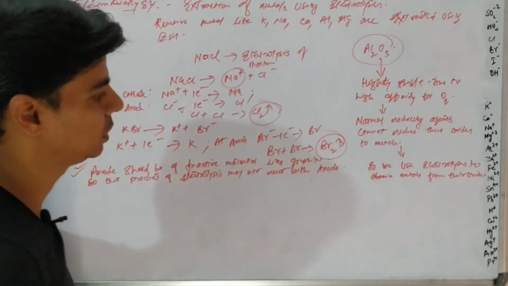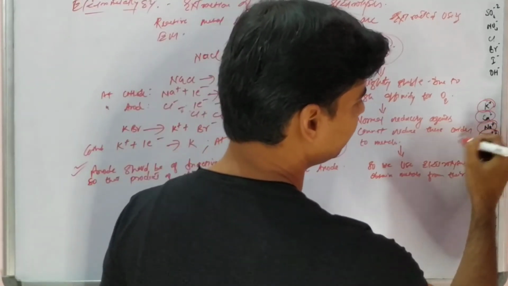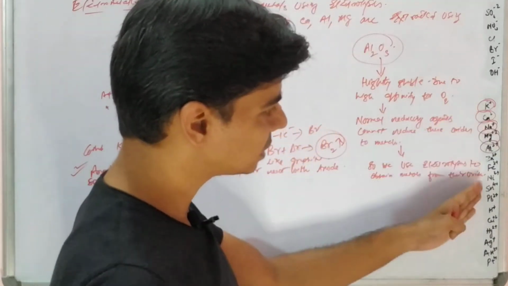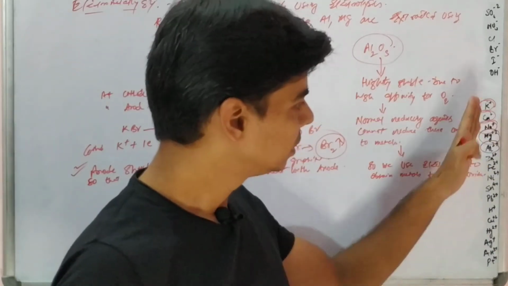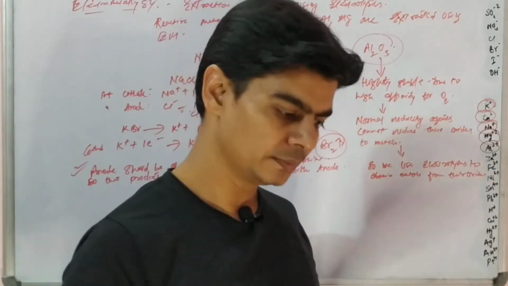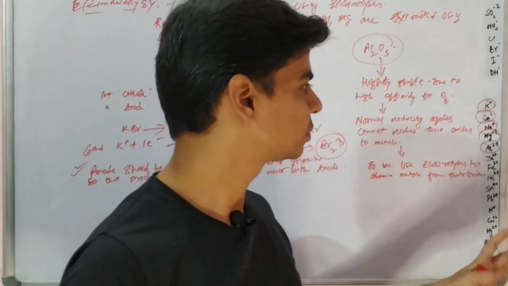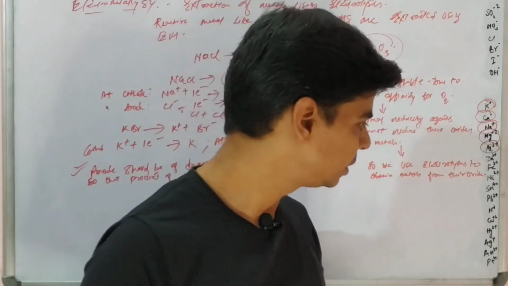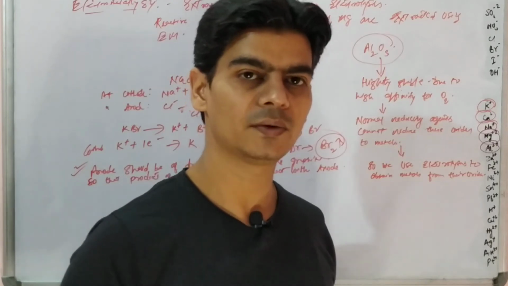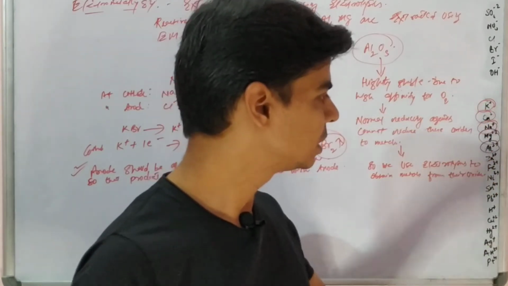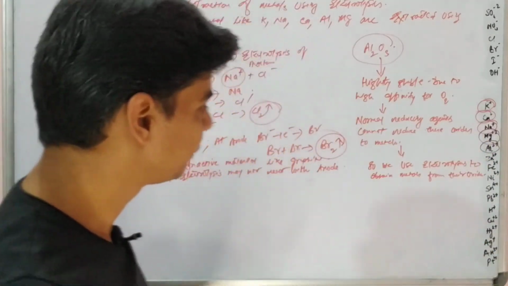Why? Because we are talking of these metals: potassium, calcium, sodium, magnesium, aluminium. If we want to obtain these metals from their compounds, those compounds like chlorides or oxides are always in molten state when we do electrolysis, like aluminium oxide, sodium chloride, potassium bromide, or lead bromide. All these are in molten state during electrolysis. We will never take an aqueous solution of these salts of active metals.